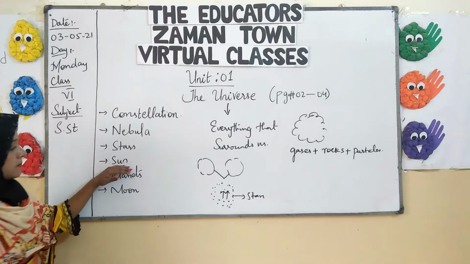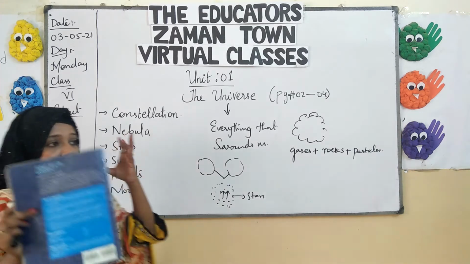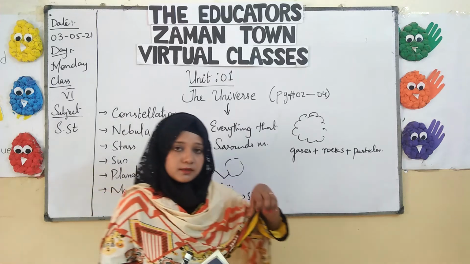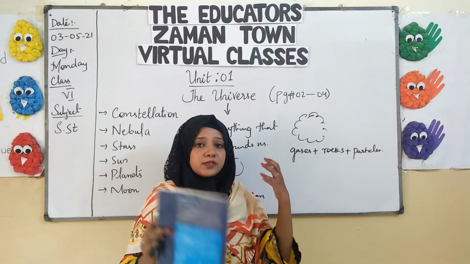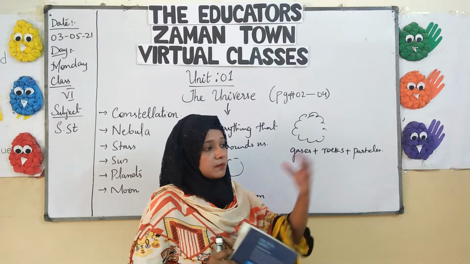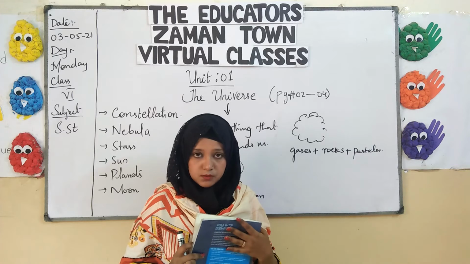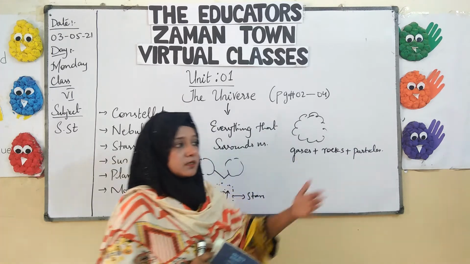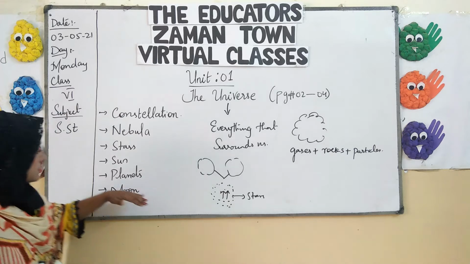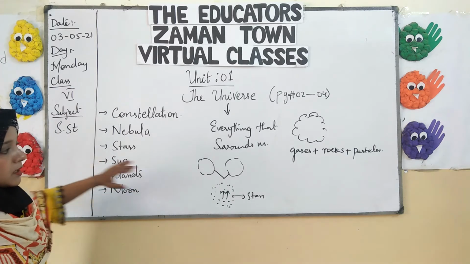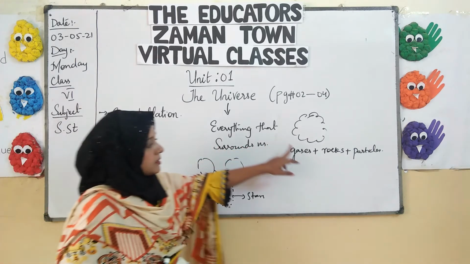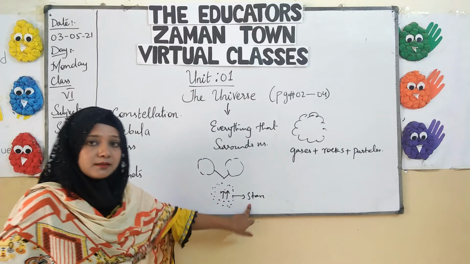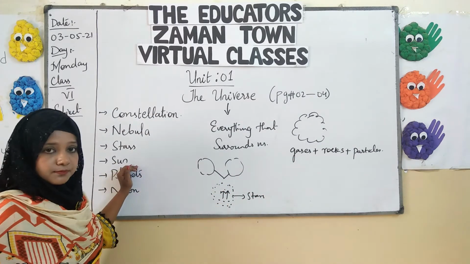Alright? But because of being so huge, it is the central part of our solar system, and because of its greater gravity, all the planets continuously revolve around it. How the planets form, how the solar system arrived, we will discuss in the next classes. Right, here we just get to know which things are formed by the gases of the nebula: stars, and secondly the sun.